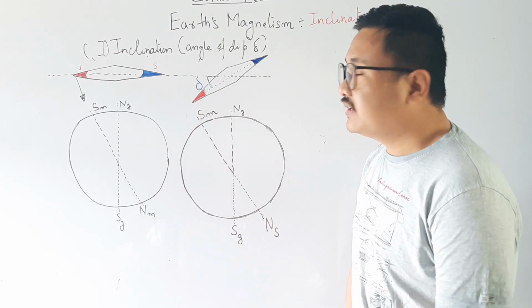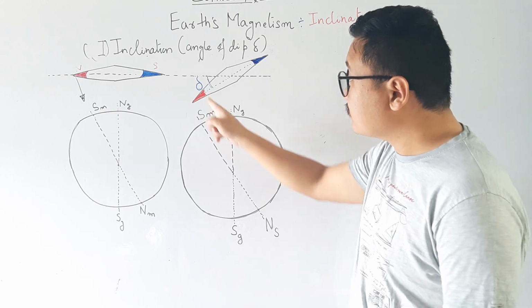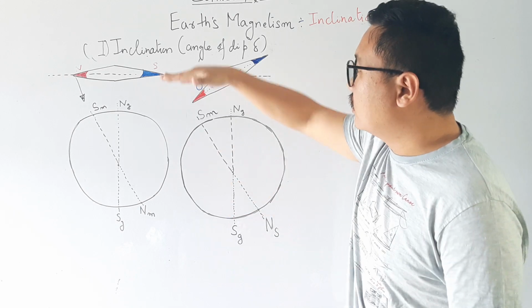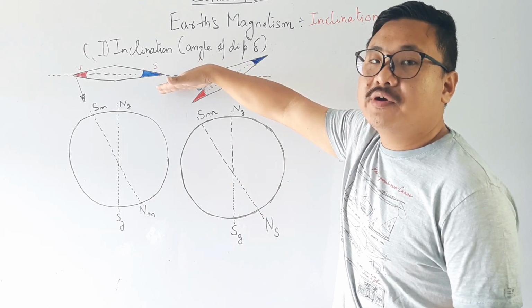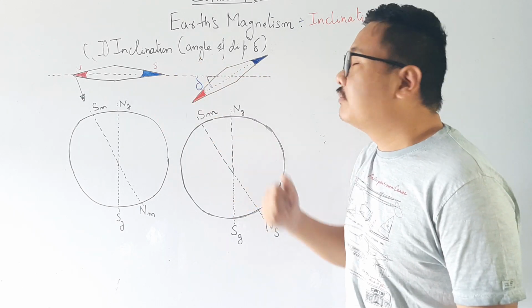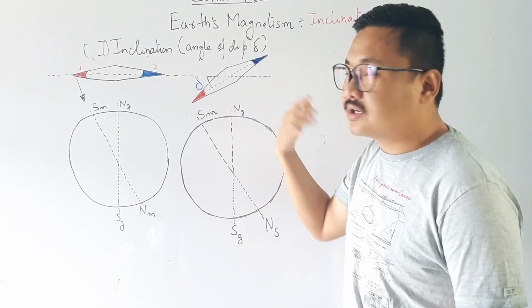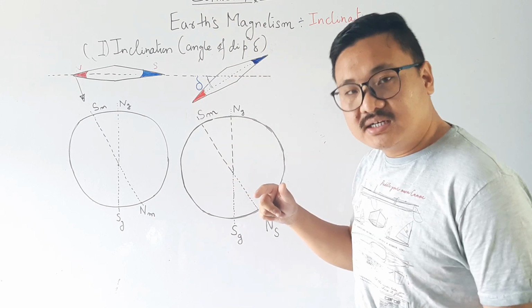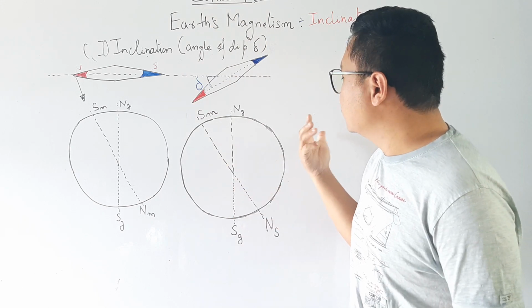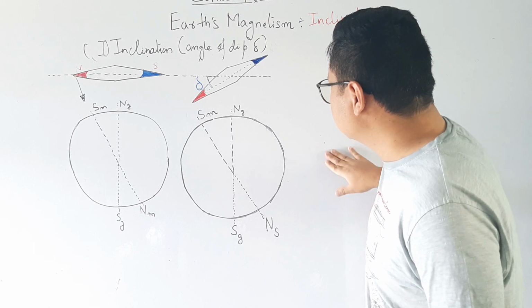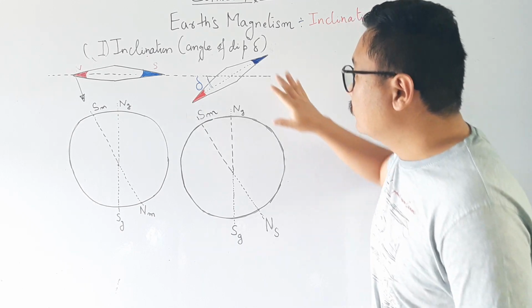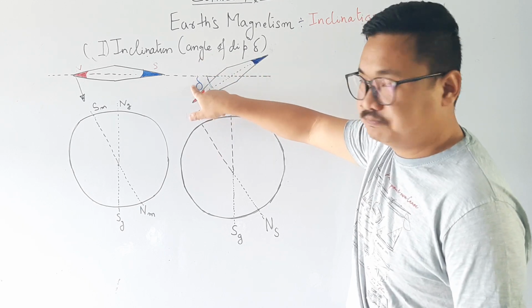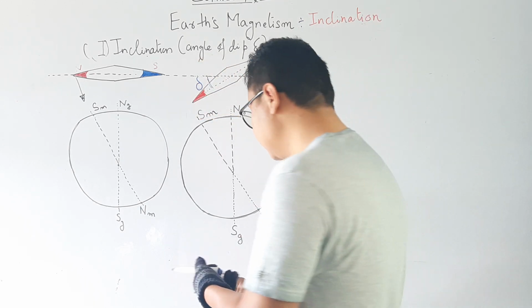So how do we define it? We define it as the angle subtended between the horizontal component and the Earth's magnetic field. You may not understand this yet. Where is the horizontal, and where is the Earth's magnetic field? To do so, I will consider another diagram here so that you can understand. I hope you understood this: this north pole is attracted by the south pole, and this is delta.